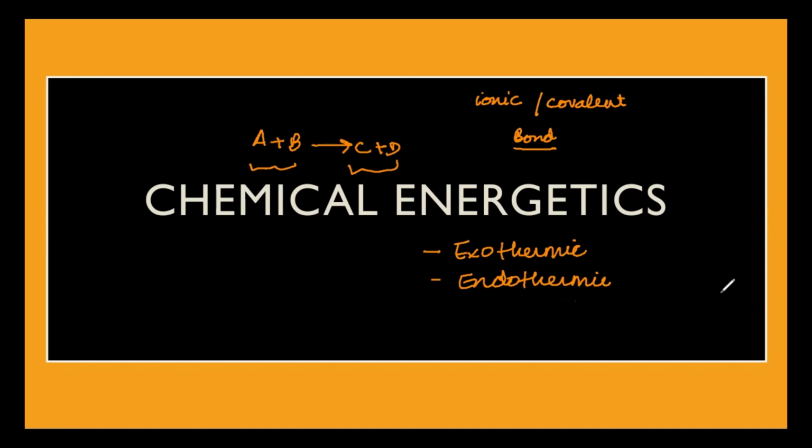heat energy. All the chemical reactions, because they involve different types of bonded compounds, involve bonds breaking and new bonds forming. So all chemical reactions will be either exothermic in nature or endothermic in nature. This is what we are going to study in this session: why some reactions are exothermic and why some reactions are endothermic. Apart from that, what are the observations for these exo and endo? How do you get to know that this is exothermic and this is endothermic, and some common examples of that? These things we will be covering in this session, okay?